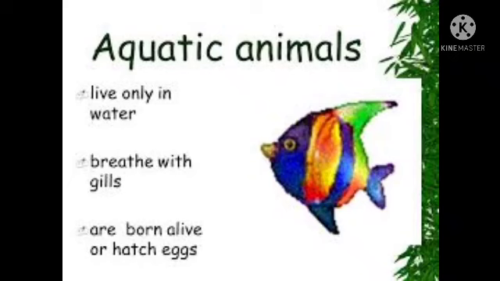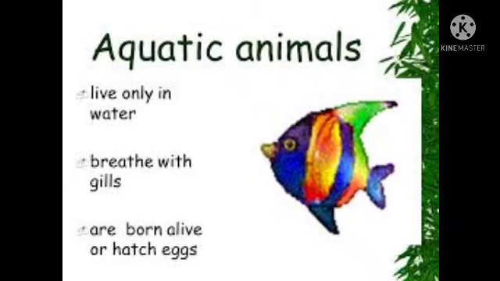On land, we can see lungs used to breathe. In water, fish and crabs have gills to breathe. Whales and dolphins have lungs to breathe. So how is it possible? When they want to breathe, dolphins and whales come above the water and take in air, and then they move inside the water again.